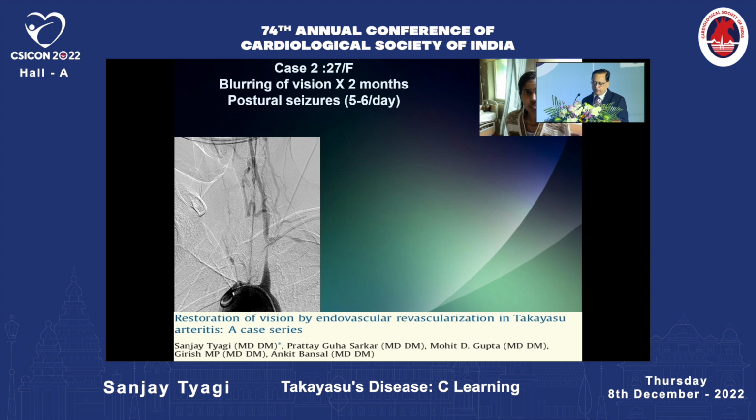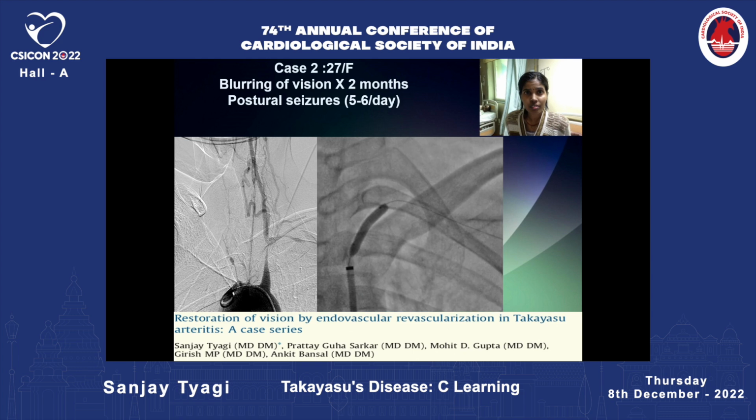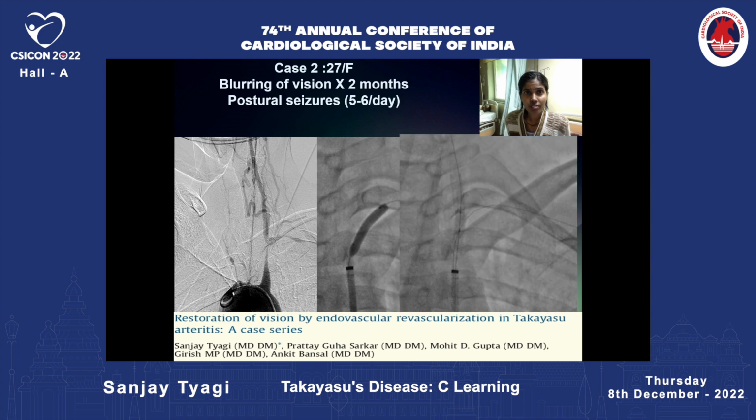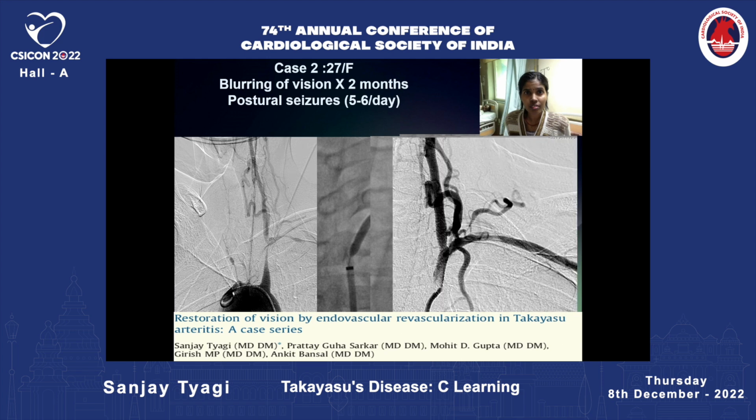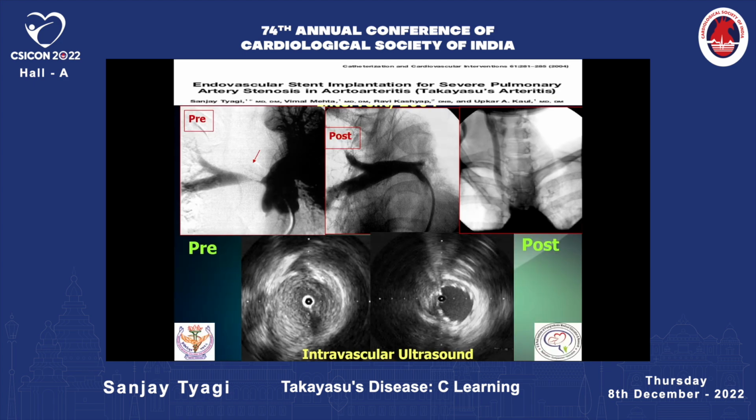This is another example of a patient who had a problem with her vision. She could not see. As soon as she used to sit up, she used to become blind. She had total occlusion of all the arch vessels. You can see here the subclavian artery, the innominate artery, and the vertebral arteries are totally occluded. Balloon angioplasty was performed in the patient, first of the subclavian and the vertebral artery, and subclavian to vertebral artery stent implantation was done, and some blood flow was restored to the brain, and the patient could now see, though some revascularization was sufficient to relieve her symptom.